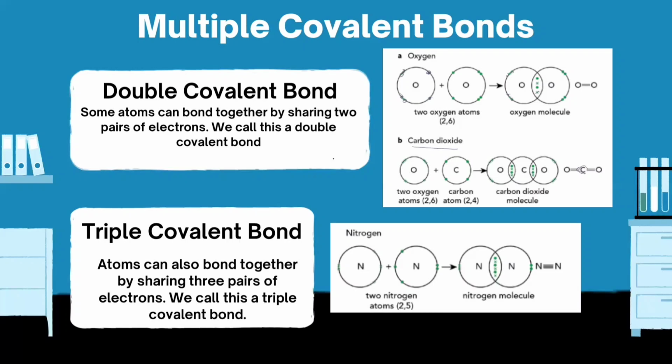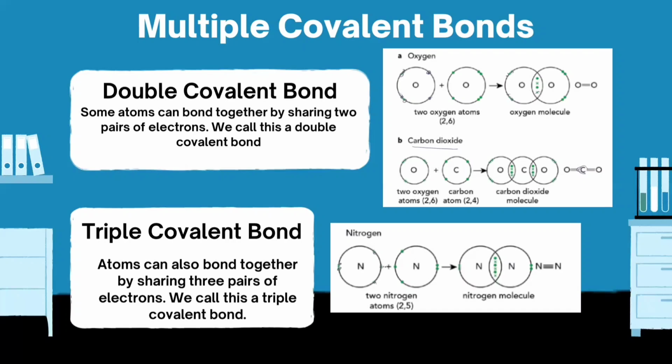So as you can see, the number of covalent bonds depends upon how many electrons it needs to complete its valence shell. Now the third type is a triple covalent bond. Now as you can see, atoms can also bond together by sharing three pairs of electrons. Now let's take an example of nitrogen. Now nitrogen has only 5 electrons in its outermost shell, and it needs 3 more electrons to complete its valence shell. Now what will happen?